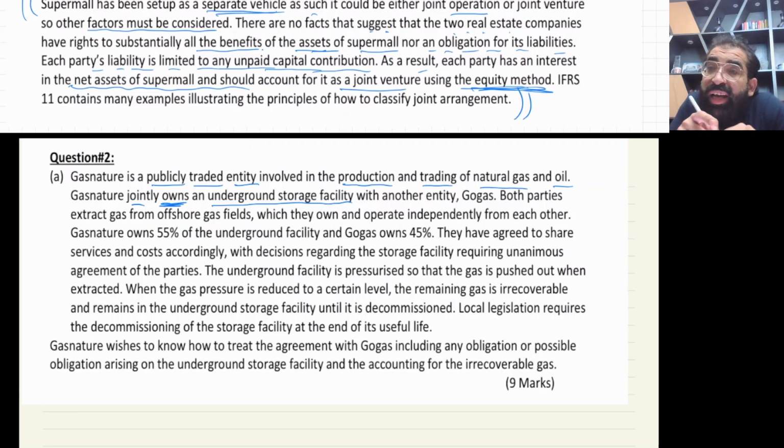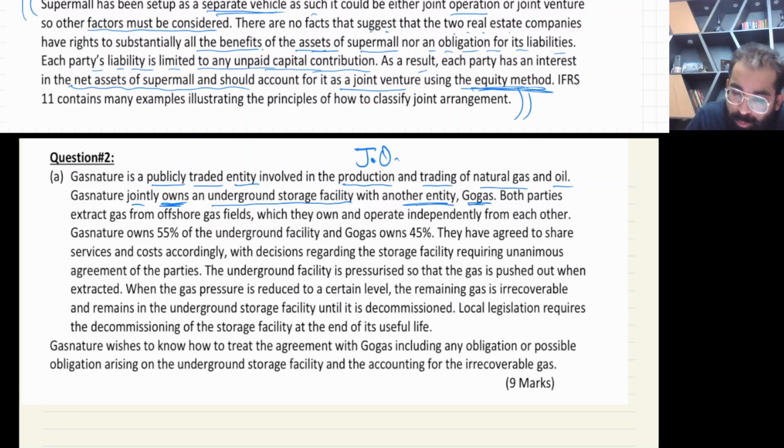Jointly owns means we directly have rights in that asset, like 40-50% of the share of that storage facility. Direct rights in the asset means this is a joint operation. Whenever you have rights in net assets, it's a joint venture. So Gas Nature jointly owns the underground storage facility with another entity. So yes, it's a joint operation.